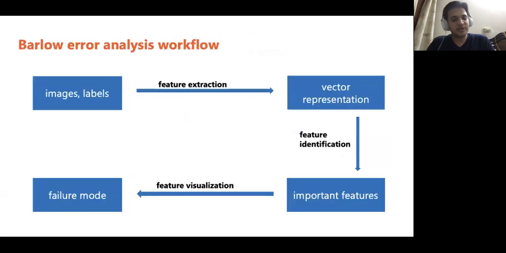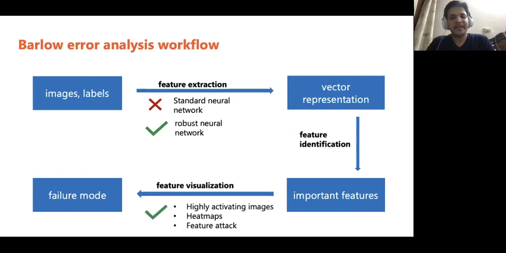Now, coming back to the workflow, for feature extraction, we initially used a standard neural network, but it did not give good visualization. So we decided to use a robust neural network for feature extraction. For feature visualization, we use the most highly activating images, heat maps, and the feature attack. Let us look at the last and final piece of the workflow, that is, how can we identify the set of features that are highly predictive of failure?